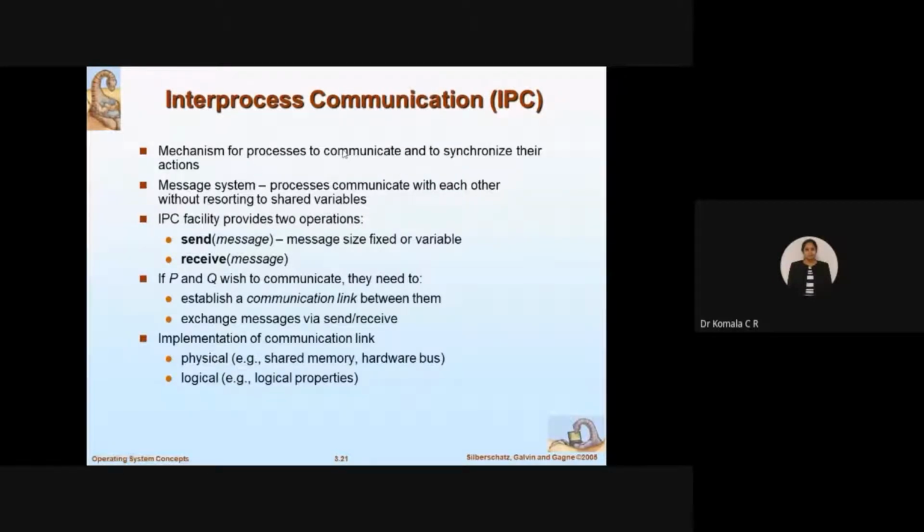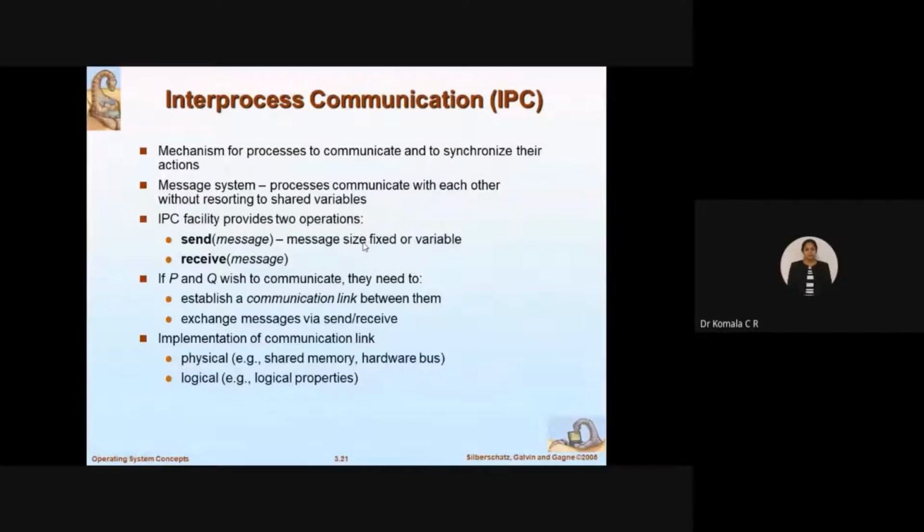I will go for the message passing concept. For that I have a system called the message system. What does it actually do? Processes communicate with each other. So you can pass messages between each of these processes. That is how the communication takes place without resorting to shared variables. It will not disturb the variables you are going to share. So that means they are kept separately. Process 1 is executed, the VM1, VM2 I was explaining, that is isolated, fine.